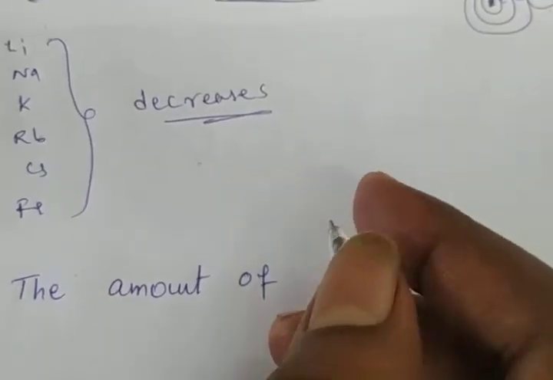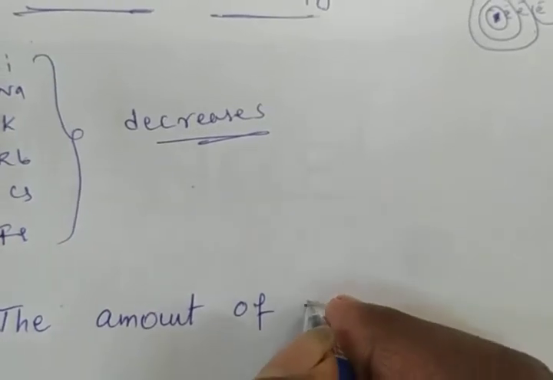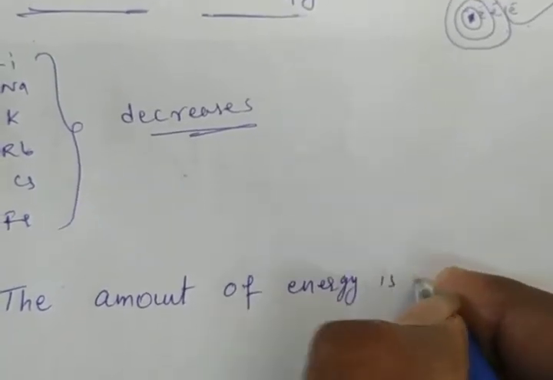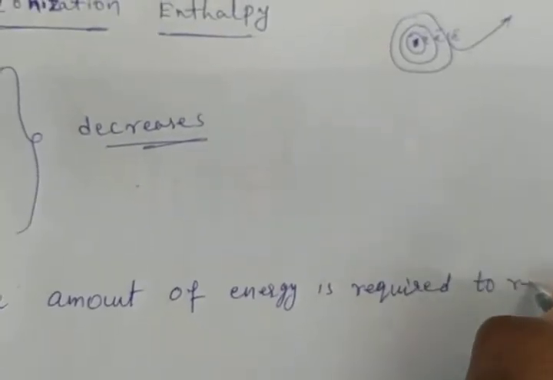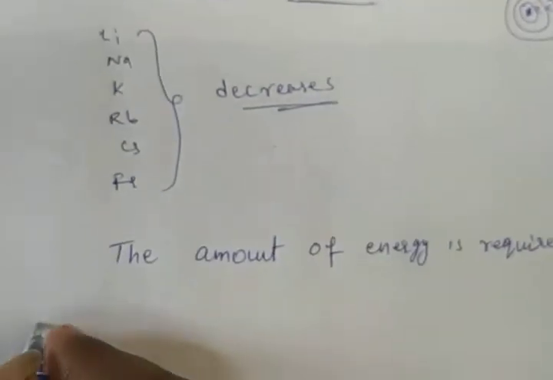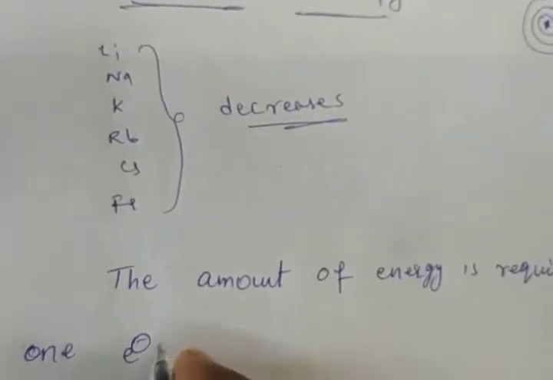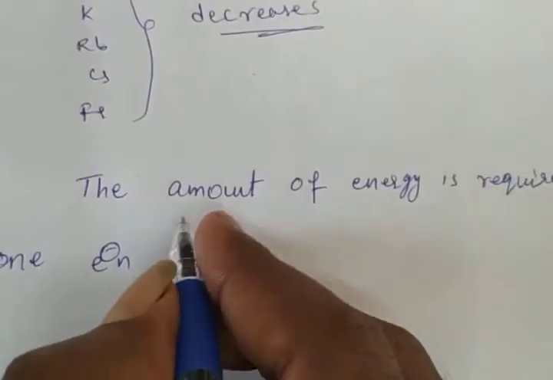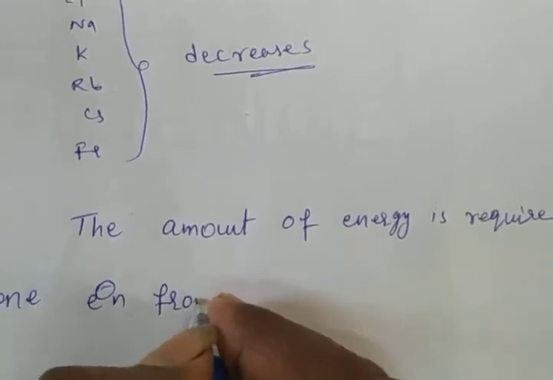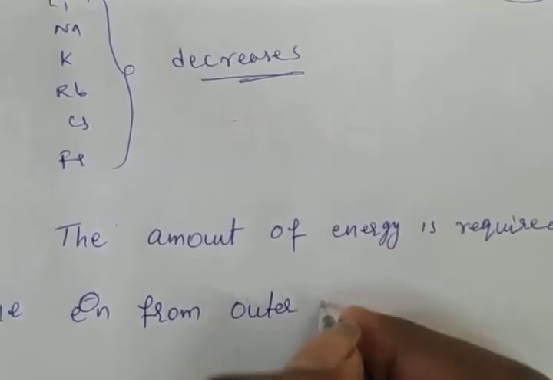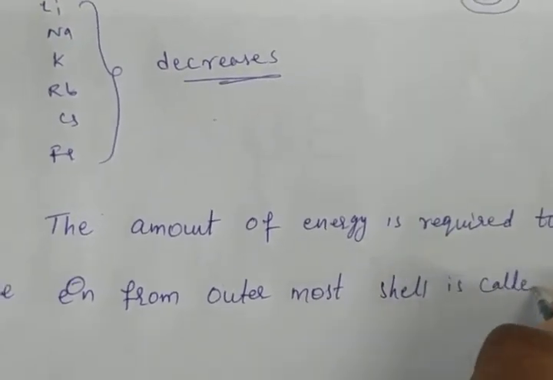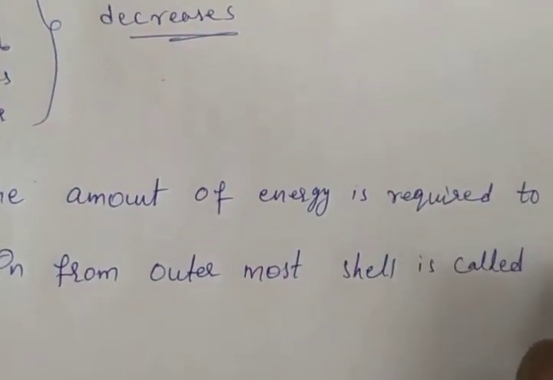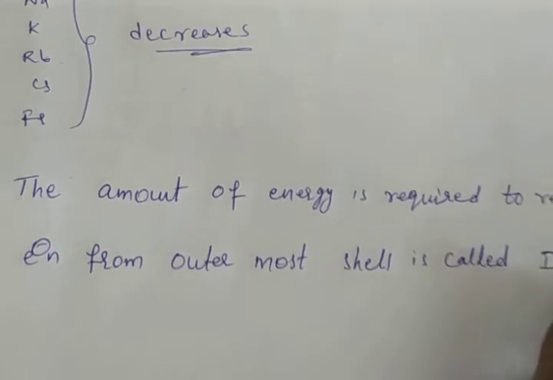The amount of energy required to remove one electron from the outermost shell is called ionization enthalpy or ionization energy, IE.